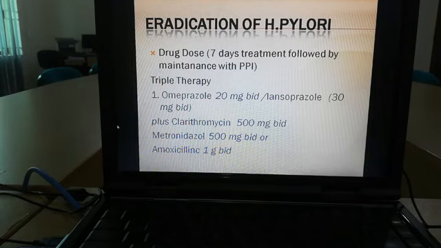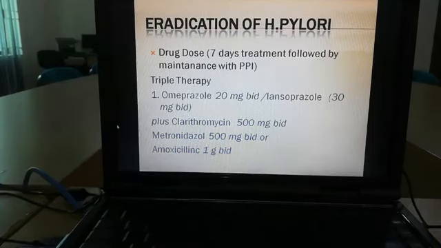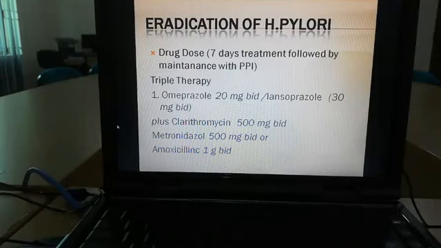So what are the drugs that we use? There are some regimens, that is triple therapy and quadruple therapy. Maybe you have heard about it. What are the drugs used in triple therapy? Most commonly we use omeprazole 20 mg twice daily, or lansoprazole 30 mg twice daily, plus clarithromycin 500 mg twice daily, and metronidazole 500 mg twice daily, or amoxicillin 1 g twice daily.